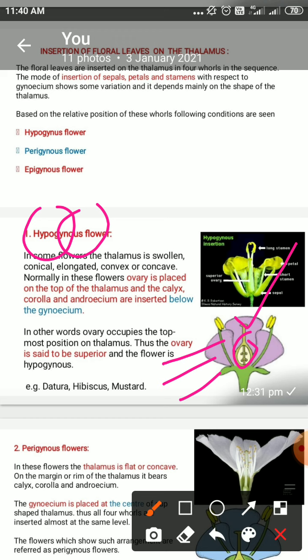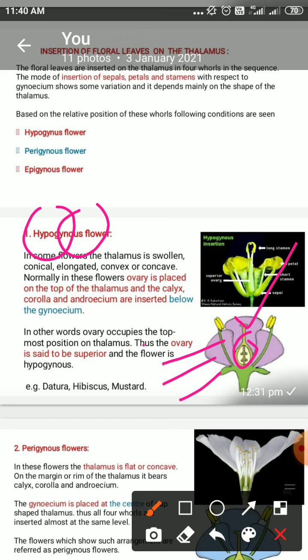So a hypogynous flower is one where the calyx, corolla, and androecium, these three organs, are below, and the ovary is above. The ovary is called superior, and such a flower is called hypogynous. In a hypogynous flower, the ovary is above and all other organs are below. The flower is called hypogynous.